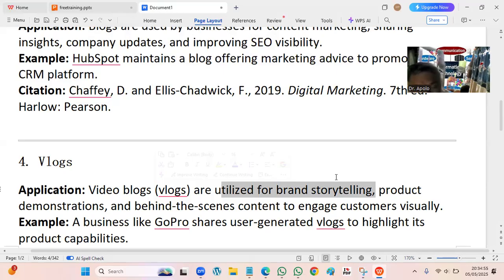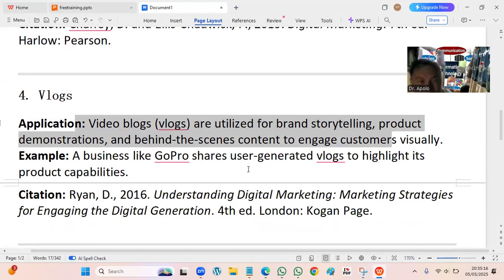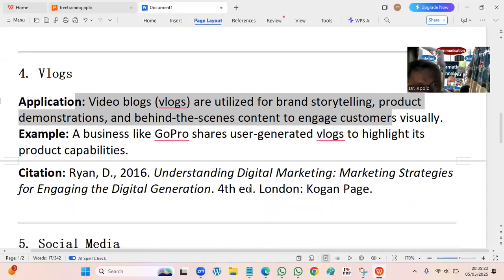Yeah, if you have a new product, make a vlog and then send it to your clients, and then they are going to learn about your product. And behind-the-scenes content to engage customers visually. So people like to watch. They don't like to read. So a vlog is very effective, as if they are watching a movie. An example is GoPro, which shares user-generated vlogs to highlight its product capabilities.